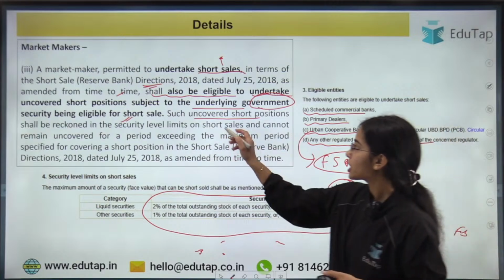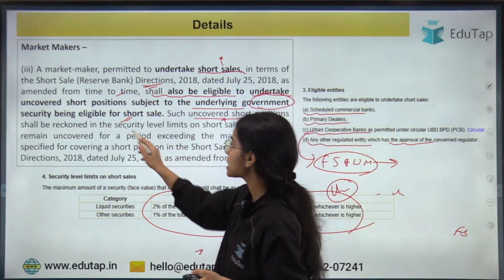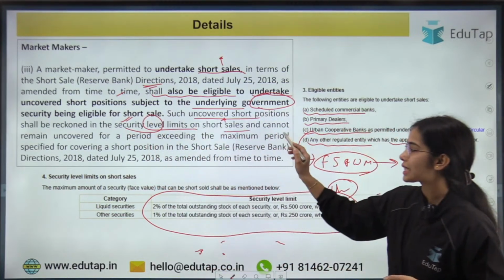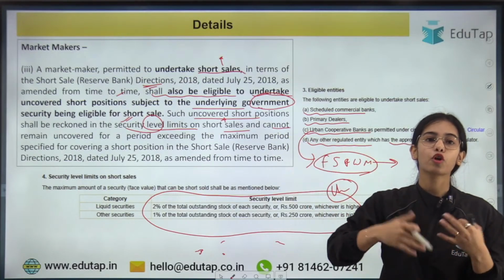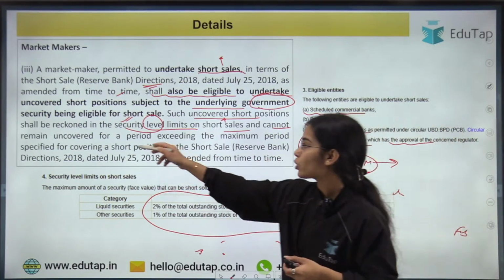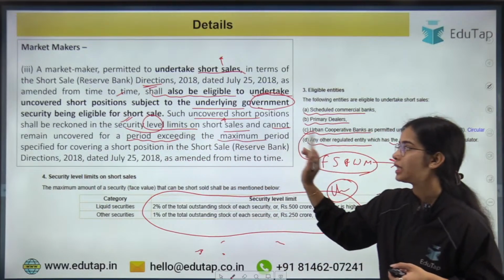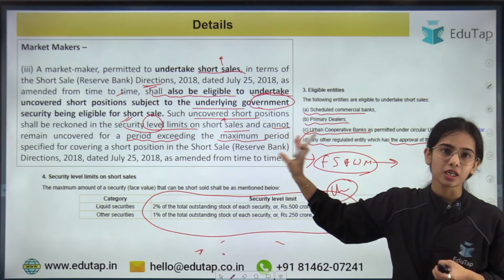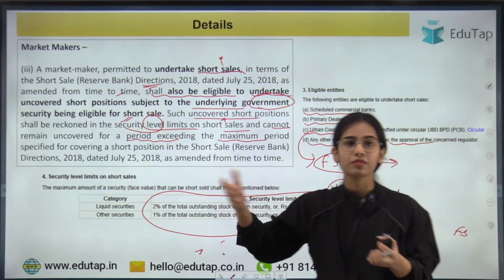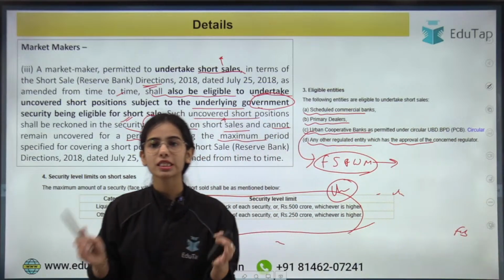Such uncovered short positions shall be reckoned in the security level limits on short sale and cannot remain uncovered for more than 3 months. So they cannot remain uncovered for a period exceeding the maximum period, that is usually 3 months. They cannot remain uncovered for long. So this is the whole idea.